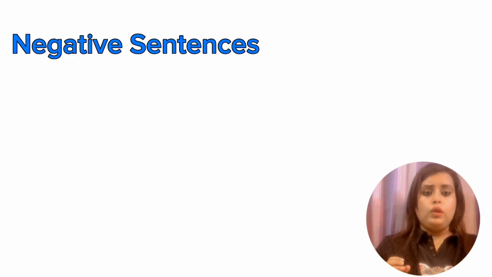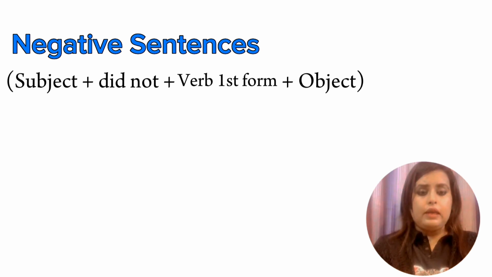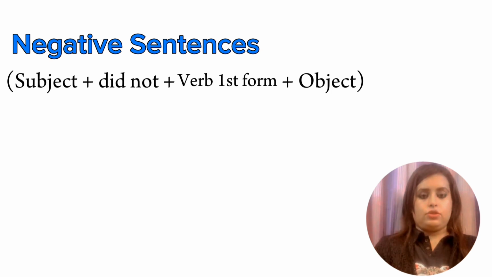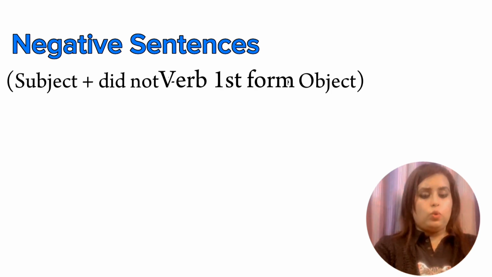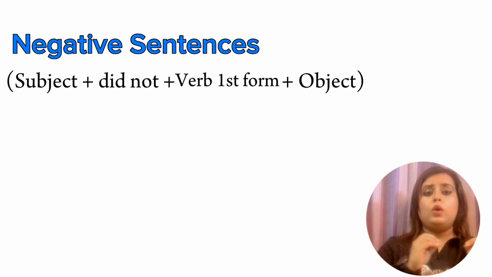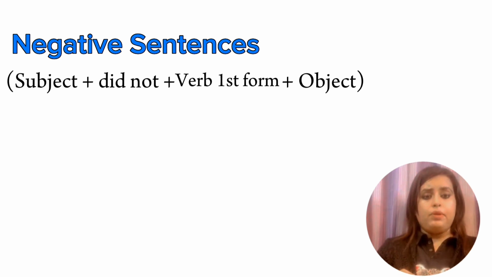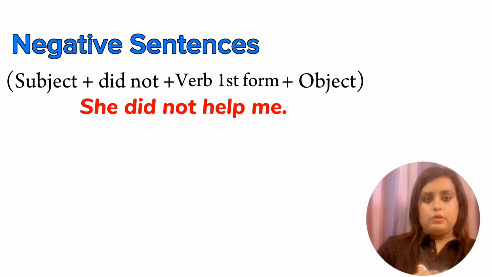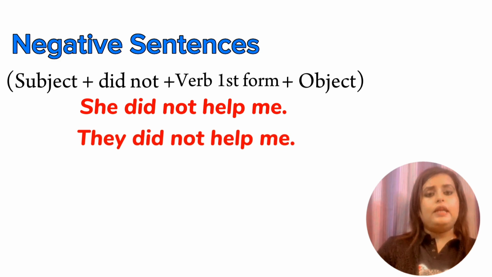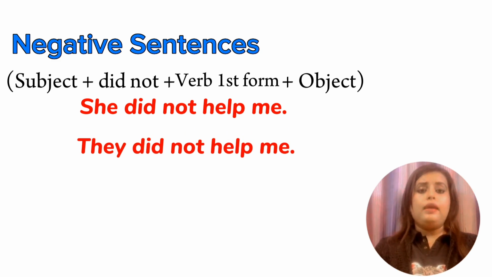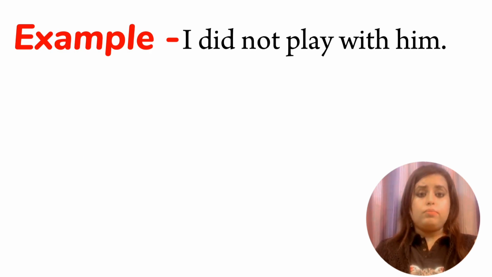Negative sentence, the rule will be subject plus did not plus verb first form plus object. Now this is the catch. After did not, we are using verb first form. Most of the people make this error that after did not, they use verb second form, even after knowing the rules. So the example will be, she did not help me. I'm using verb first form. The other one is, they did not help me. Now let us see three examples. Number one will be, I did not play with him.